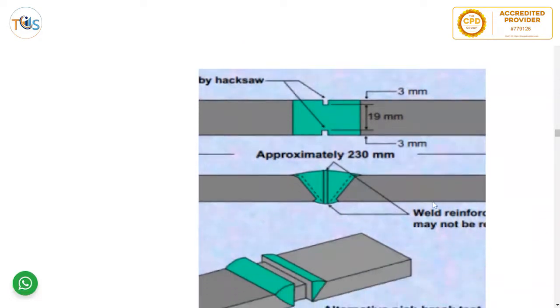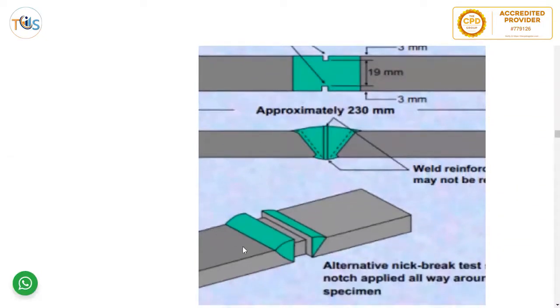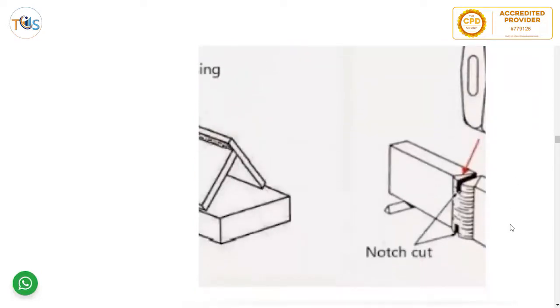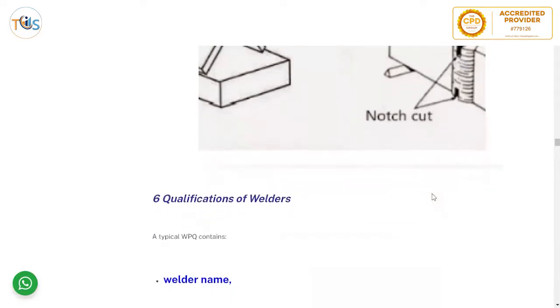So that's acceptance criteria. There is a notch here, as you can see, and then a pendulum comes and hits it. So once it breaks, you see what the situation is there. So you can see here, there is a notch cut, and then the hammer is applied, and then you do a macro. This is another one, the fillet weld. This is a butt weld.